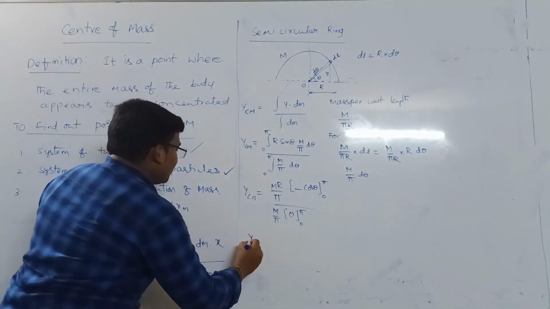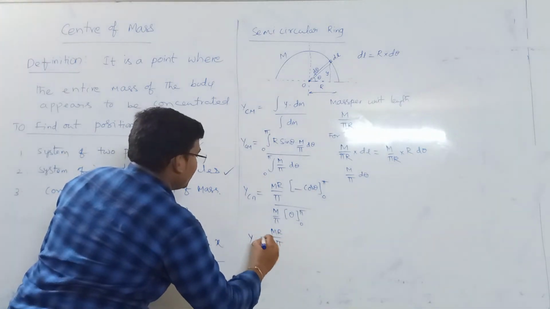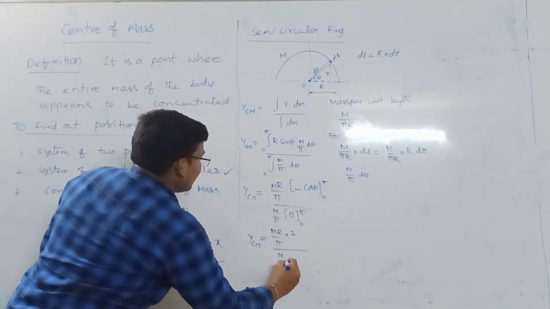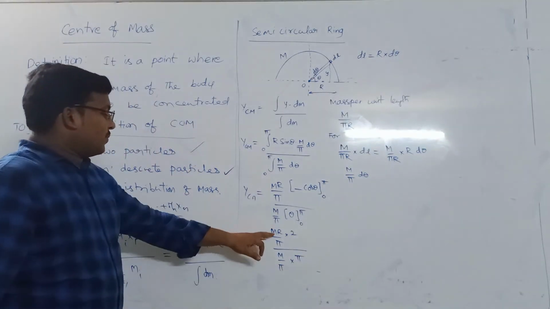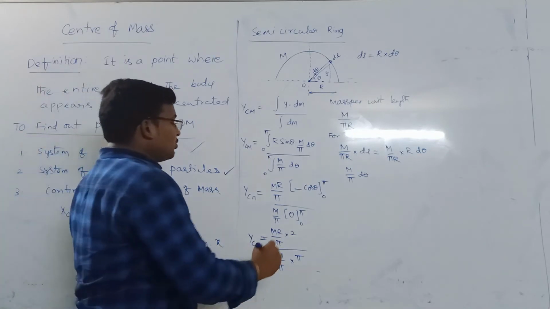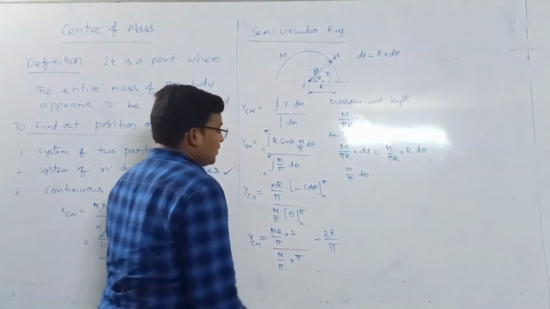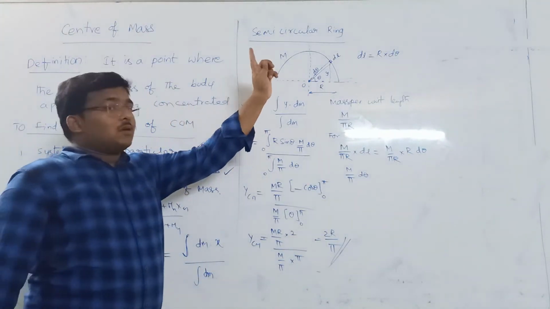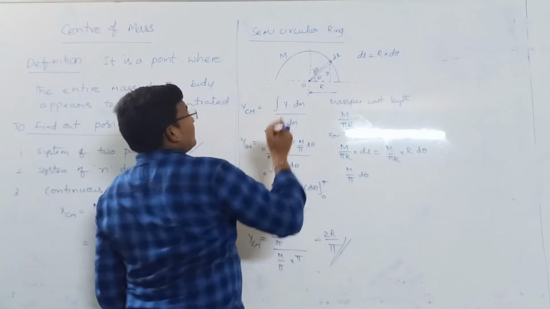So y center of mass is equal to M r by pi into 2, by M by pi into pi. So M by pi cancels, and you will get 2r by pi. So this is the center of mass of a semicircular ring. It might be somewhere here.